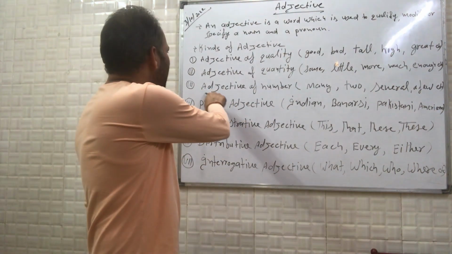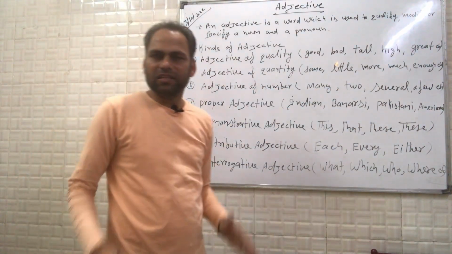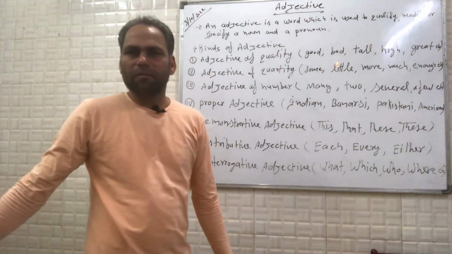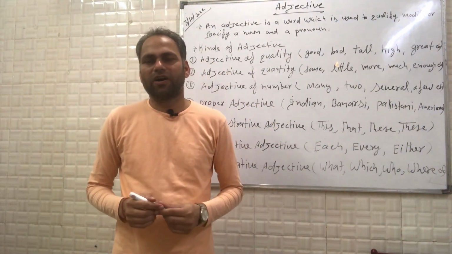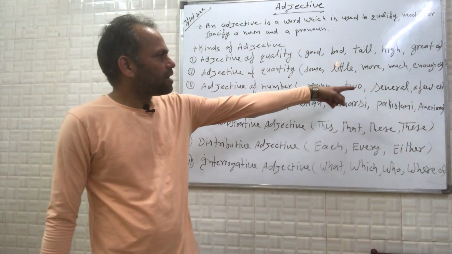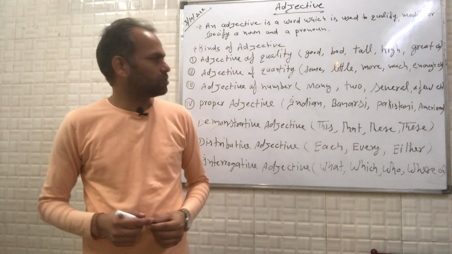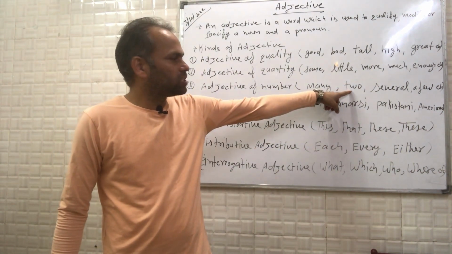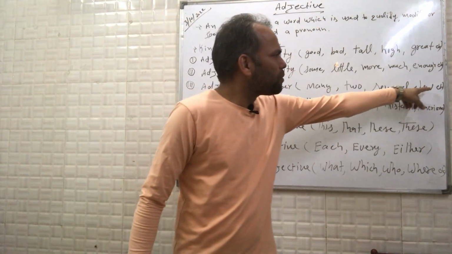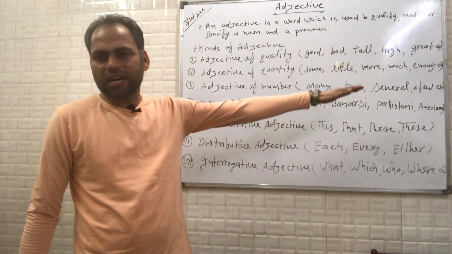The same goes for adjective of number, which is the third one, wherein the number is not clear, but certain particular things are given. For example, many. Many is something where you are not clear about the number. Many people are going to Agra to see the Taj. Several is again the same. Several people are going to Delhi to see the India Gate. 2 people are going to see the Taj. 1 person is going to visit Pakistan. A few people are going to visit France. Clear? A few people are going to visit Kashmir.